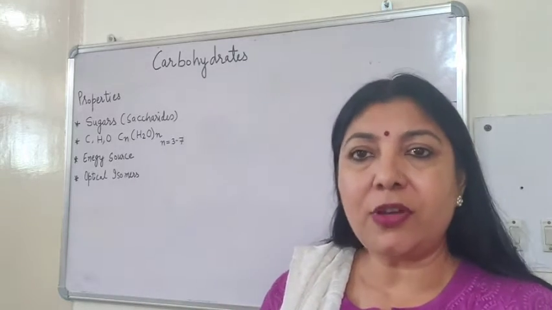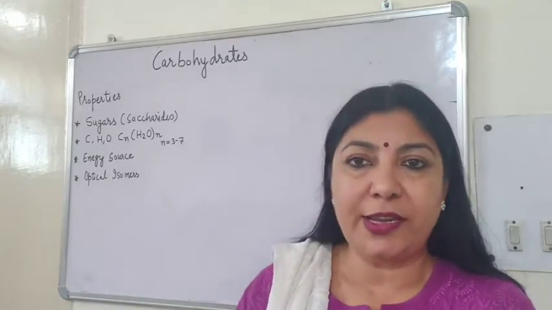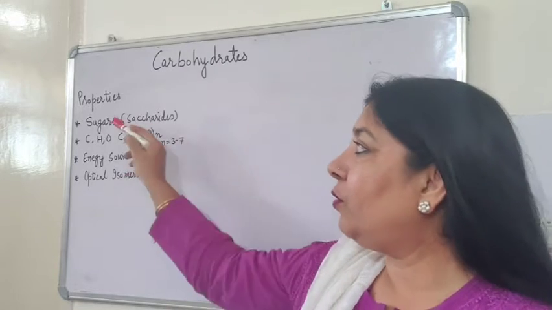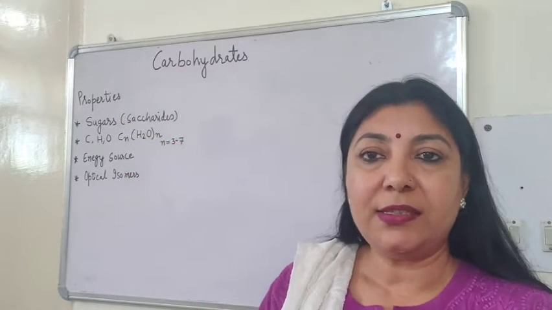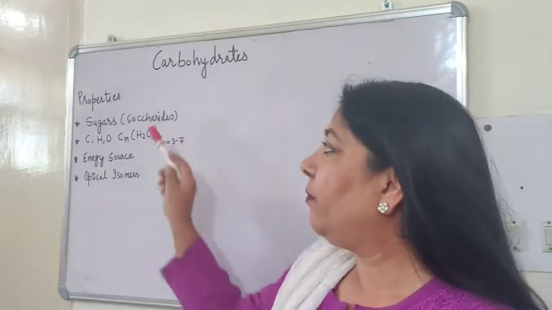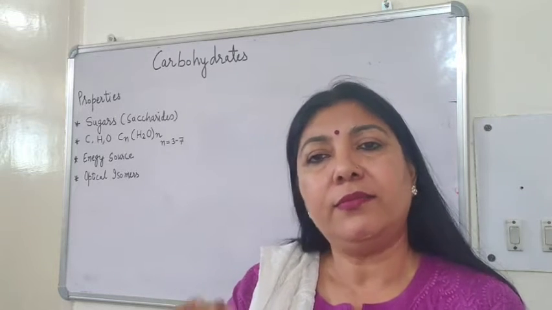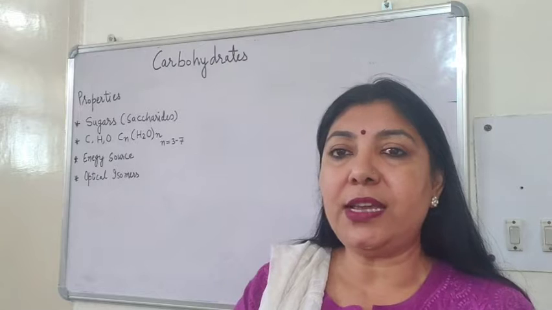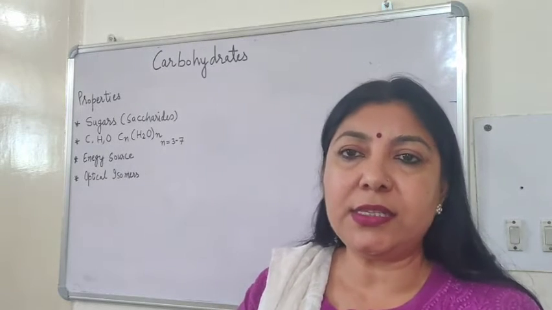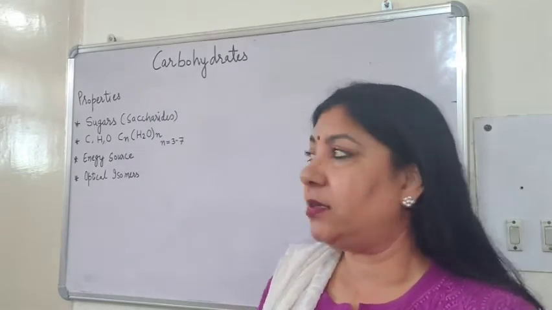Before going into the details of these carbohydrates, let us first quickly study about their properties. They are commonly called sugars. The word sugar comes from saccharides. Saccharum is the Greek word for sugar. So these are sugars. They are sweet in taste. Some carbohydrates may be very sweet in taste like fructose, glucose. Some may be less sweet in taste like starch. But they are sugary. They are sweet in taste.